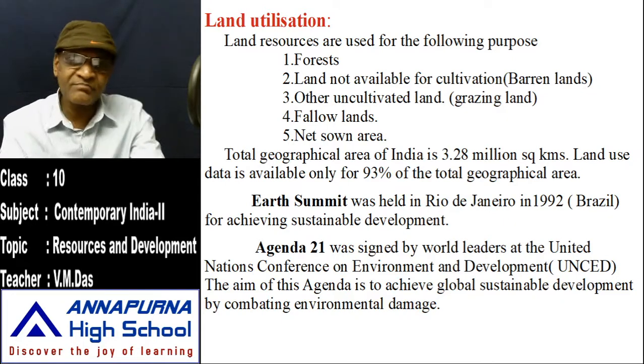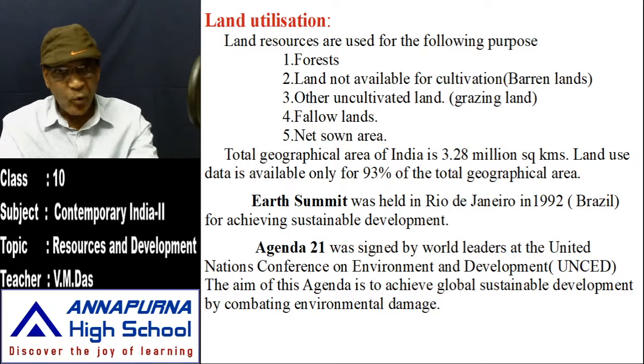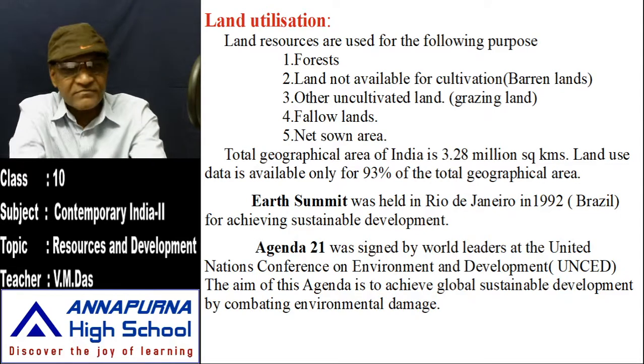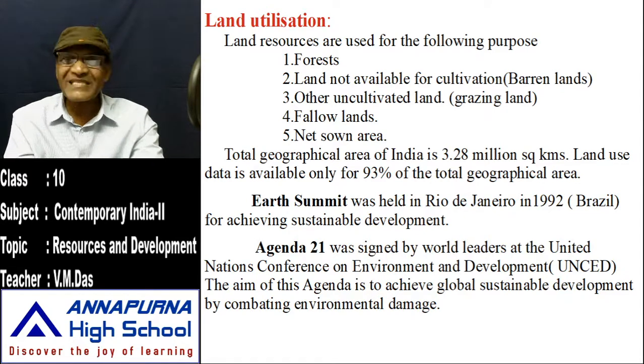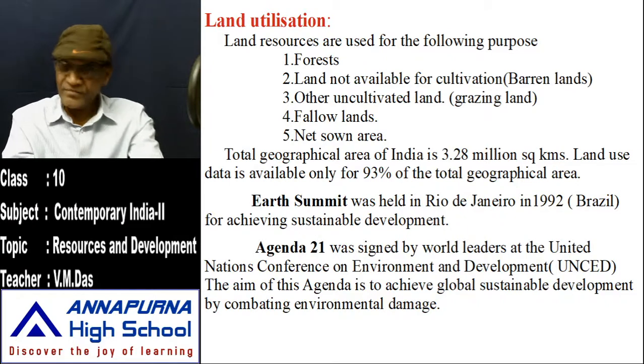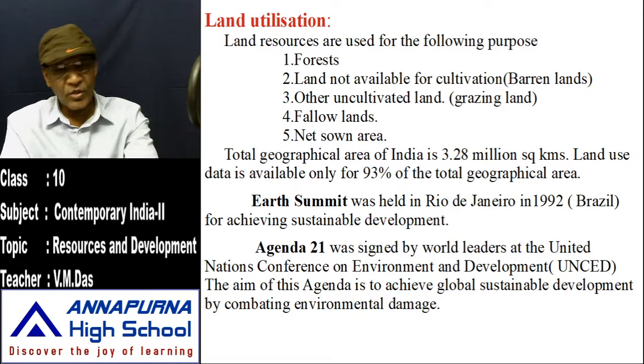What is sustainable development? Achieving development without damaging the environment. Without damaging the environment, development can be achieved, and this development is called sustainable development. Okay, right. And for the first time, the Earth Summit was held in 1992 in Rio de Janeiro, Brazil's capital.